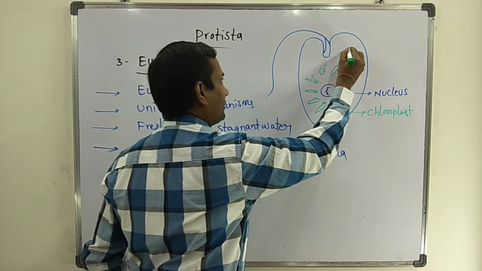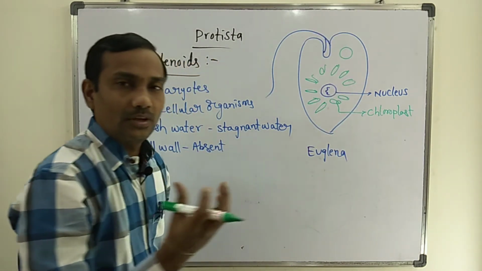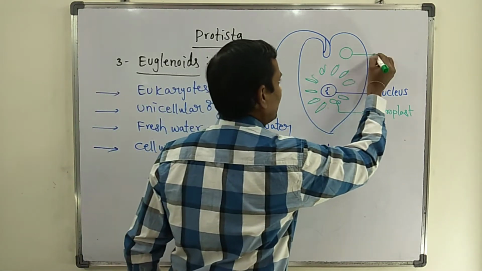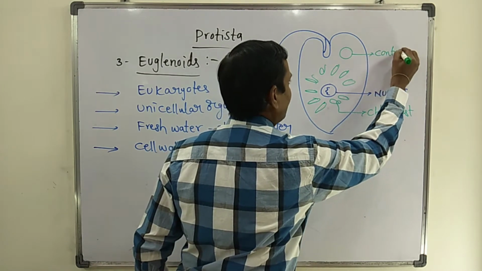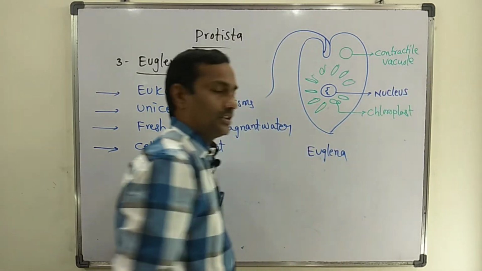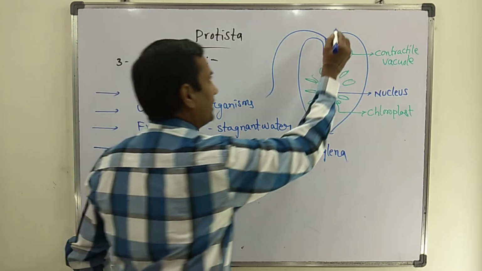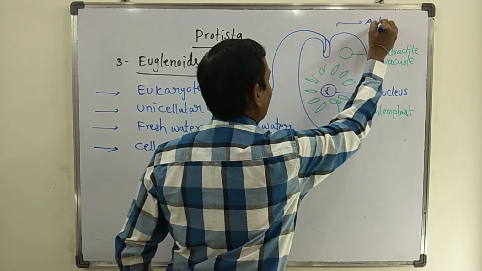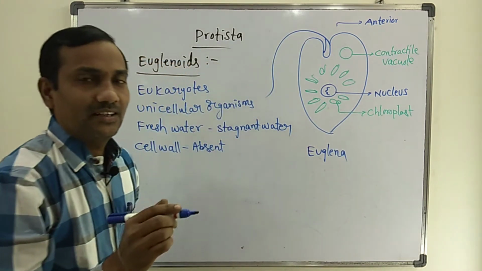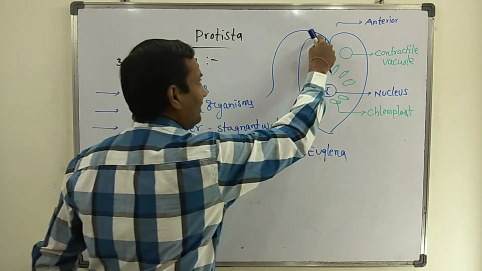Now it also consists of a contractile vacuole. It maintains osmoregulation in the cell. This is a contractile vacuole. Once you observe the structure carefully, this side is known as the anterior side of the cell. On the anterior side, you can observe one invagination.